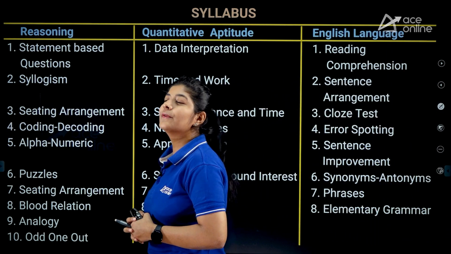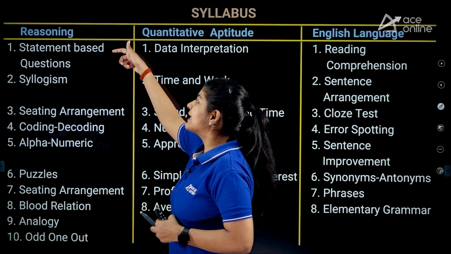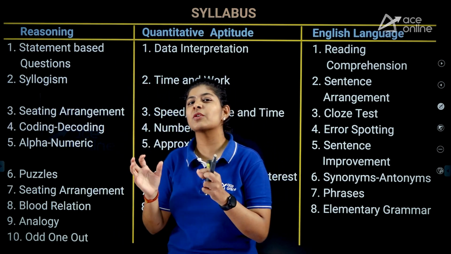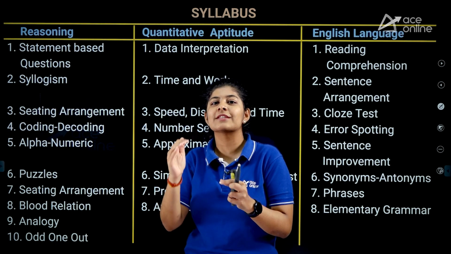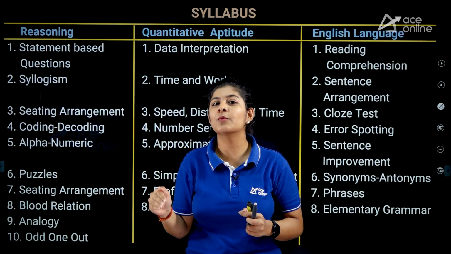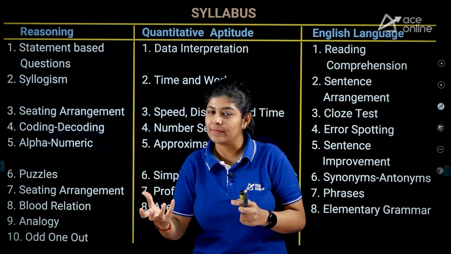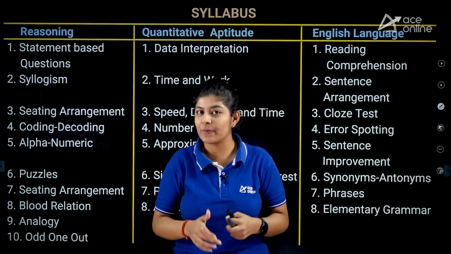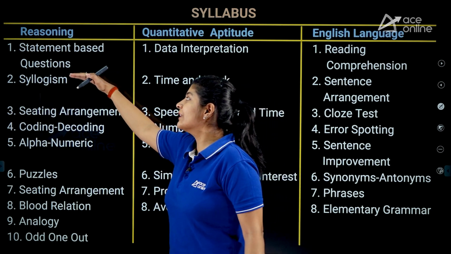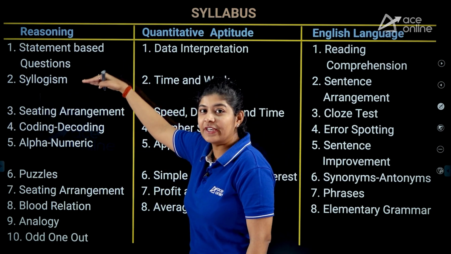Now let's talk about reasoning. So first is statement-based questions. That means you are having some statements, and on the basis of that, maybe you have to conclude something, maybe you have to infer something, maybe you have to decide something. Basically, we can say that these are decision-making questions. After that, you are having syllogisms. Again, a very important topic.